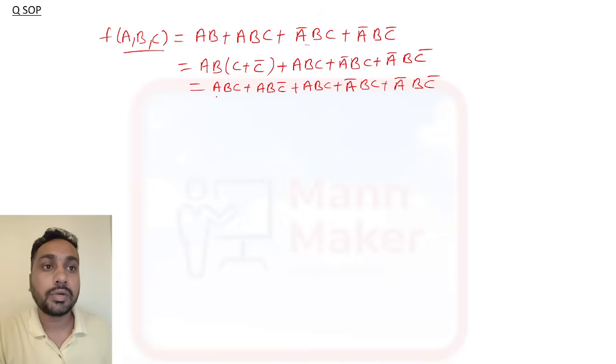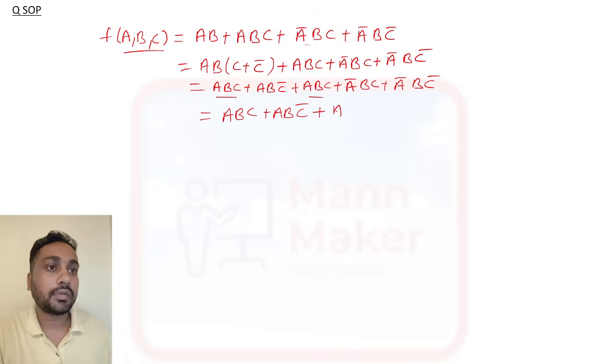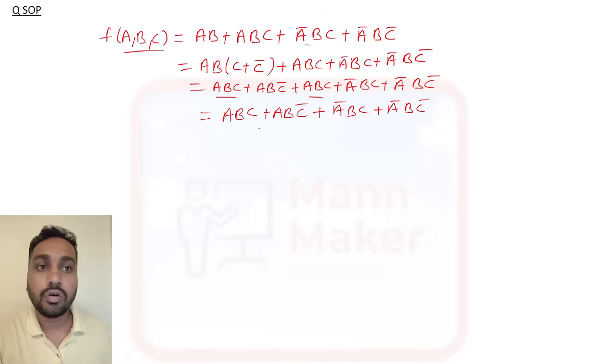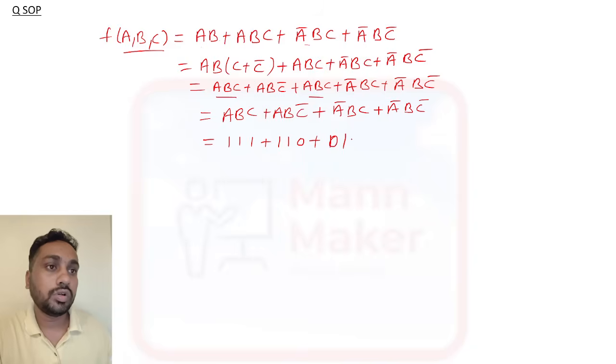Here if you get a common term, this thing and this thing is common, so make it 1: ABC plus ABC bar plus A bar BC plus A bar BC bar. Now no common term is there, so now you can see all are in 3 form. Now you need to make a number, so it will be what? 111 plus 110 plus 011 plus 010.